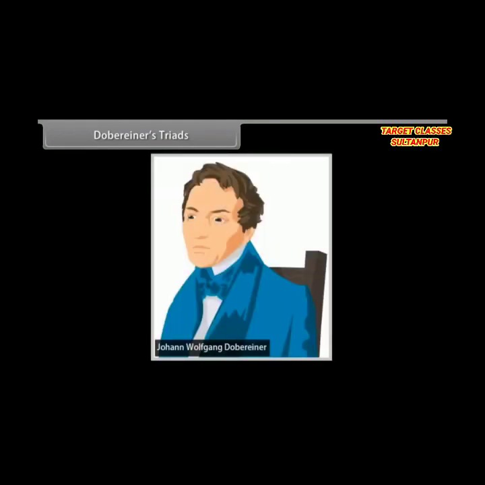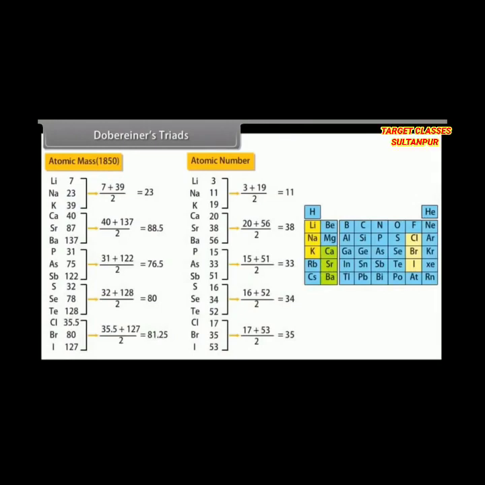Dobereiner's triads. In 1829, Dobereiner, a German scientist, made groups of 3 elements, each based on their properties. He named them triads. He observed that atomic mass of the middle element of a triad was equal to the arithmetic mean of atomic masses of other 2 elements.